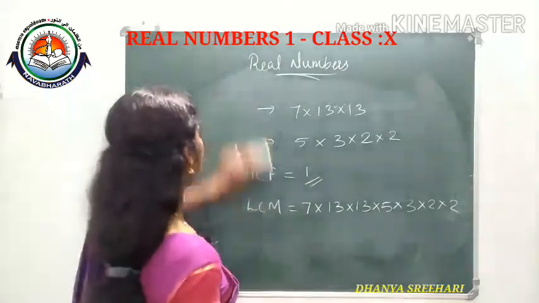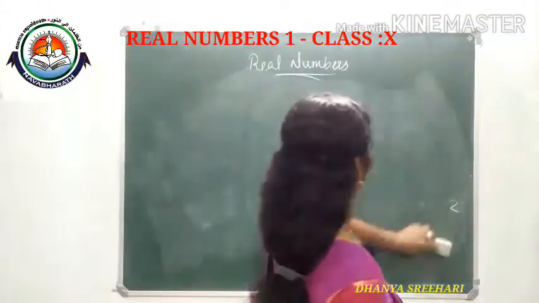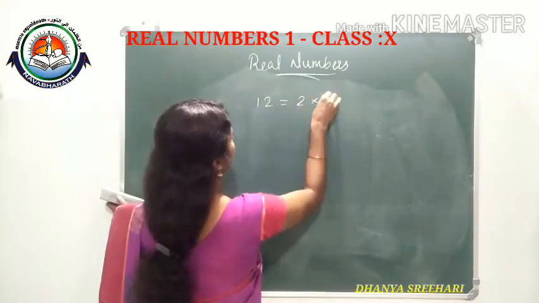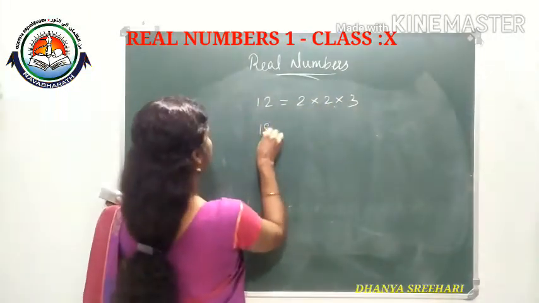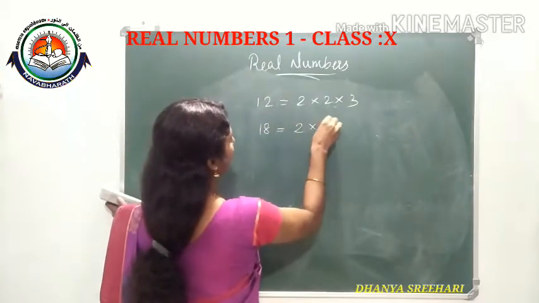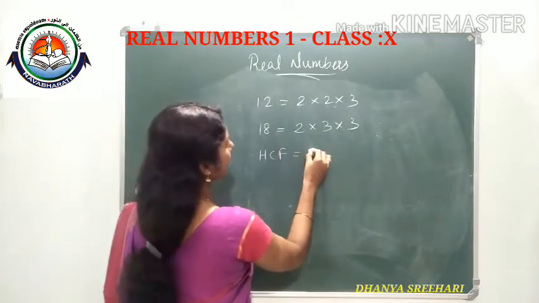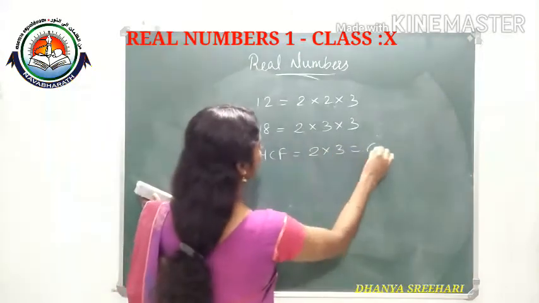Then we have 12 equal to 2 into 2 into 3, the example we discussed before, and 18 equal to 2 into 3 into 3. Its HCF we got as 2 into 3, which is 6.